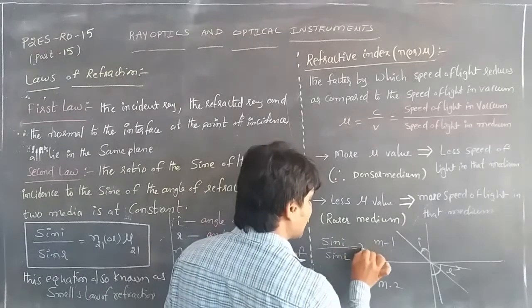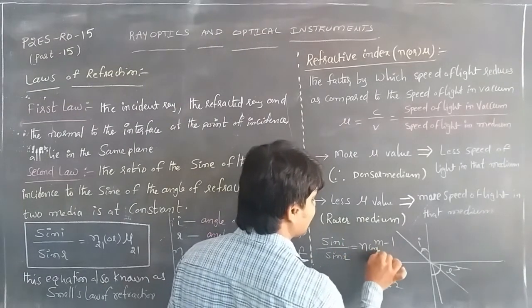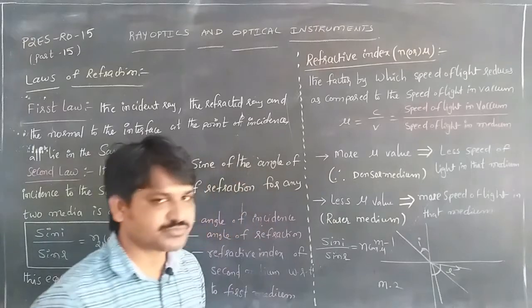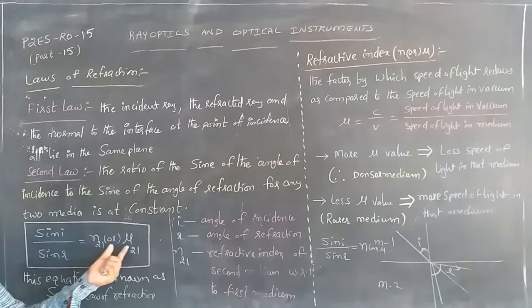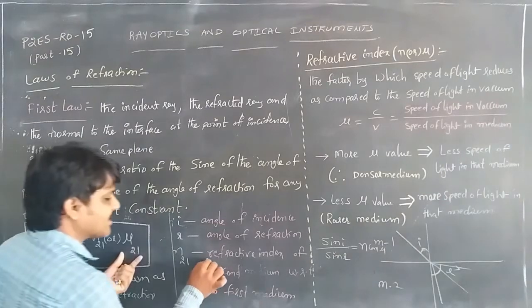That is, sin i by sin r is equal to n21 or mu21. Here the constant n or mu21 is called the refractive index.